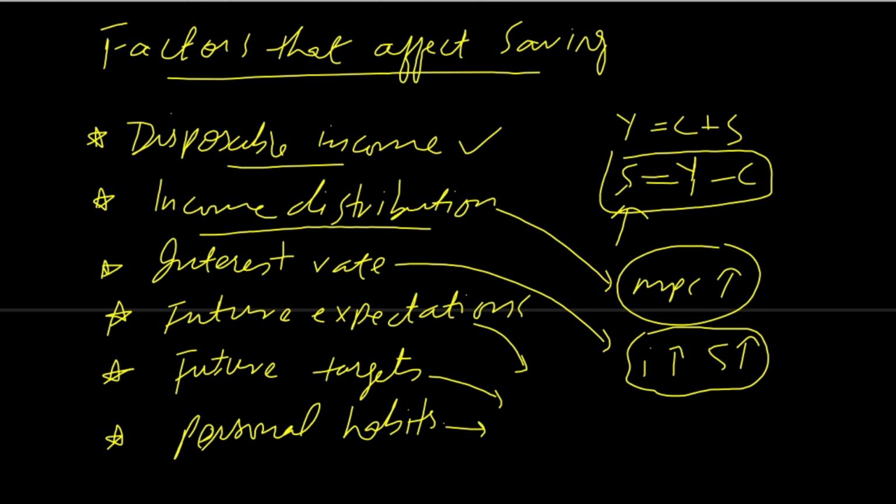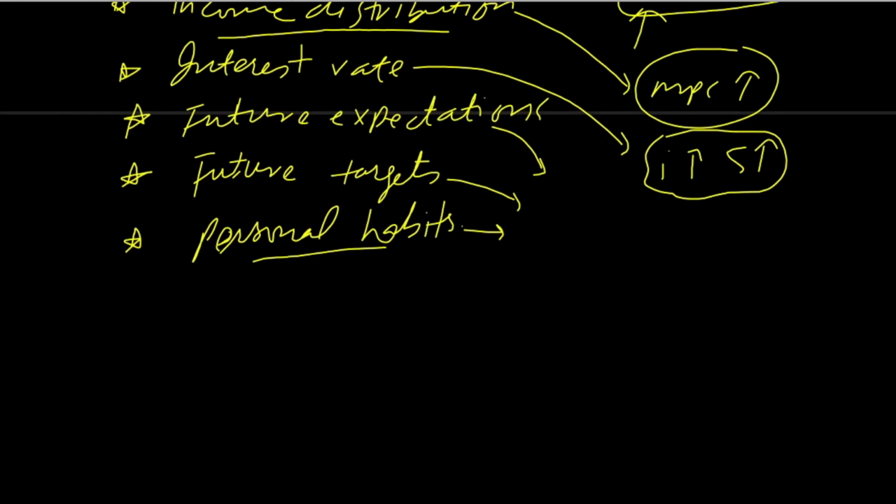It is a social factor, not very much an economic factor, but it shows the social attitude of an individual. For example, if someone has a habit to save more money, he is more inclined to save, then he will definitely save more. But on the other hand, some people have more inclination towards consumption. Whatever they earn, they try to spend all of their income and they don't have the habit to save money.